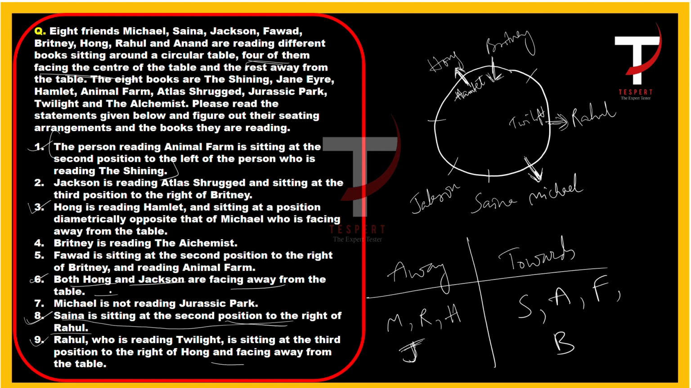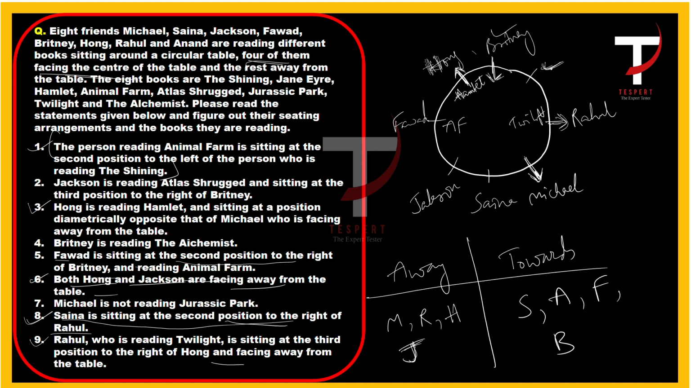right? So why did we consider Brittany here? Why not here? Why not here? Because if we consider statement number 5, Fawad is sitting at the second position to the right of Brittany. So Fawad is sitting second position to the right of Brittany. So as we consider Brittany here, the second position to the right of him is, this is the first and this is the second position. So Fawad is sitting here and reading Animal Farm, right? So Fawad is reading Animal Farm. So if we had considered Brittany here, then Fawad would have been here, and he wouldn't have been placed here. So we considered Brittany here in this place.